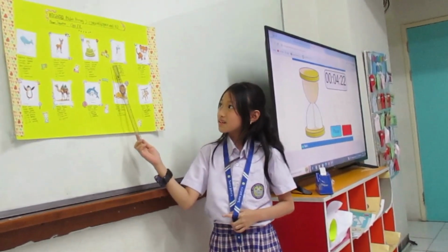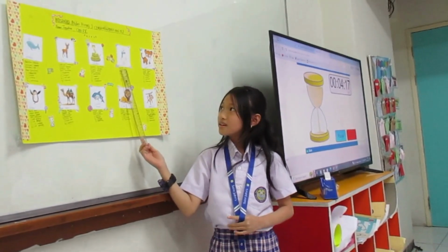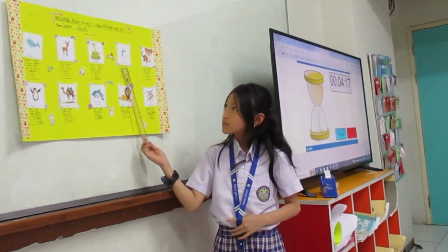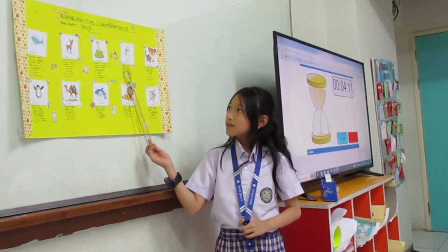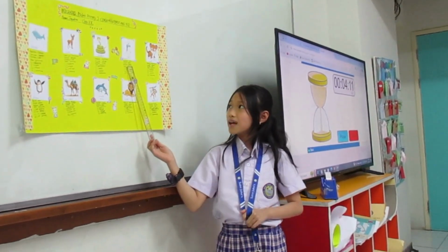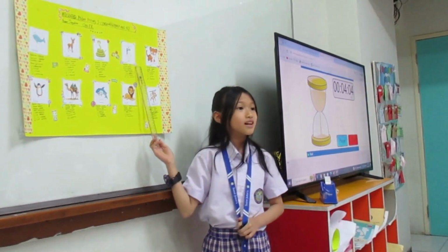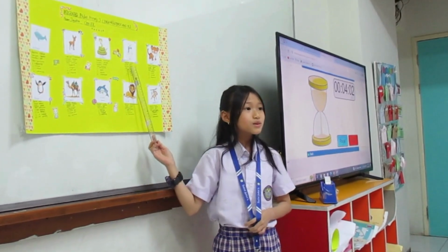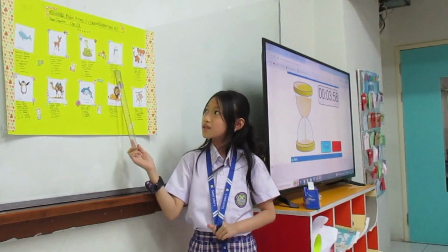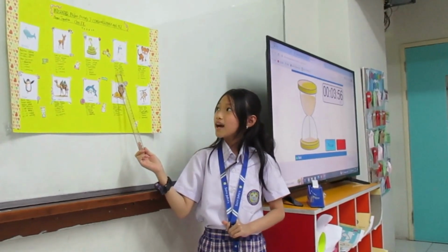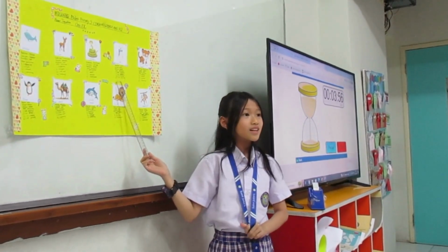Next is polar bear. The habitat is Arctic, and the season is winter, and the weather is snowy. Some plants could not live in there because it's too cold. The sport activities that we can do are bobsledding, ice diving, ice climbing, and ice surfing.